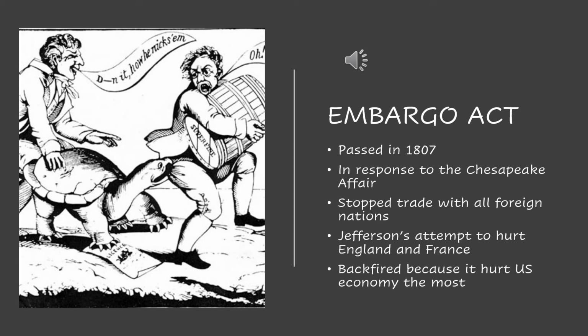But that does not happen. So the Embargo Act was Thomas Jefferson's way of cutting off trade with every other nation, Britain being the center of that legislation. So he's thinking that by cutting off trade, no one can trade with us and we can't trade with anyone. We're going to devastate the British economy because the trade between the United States and Britain was a big one.